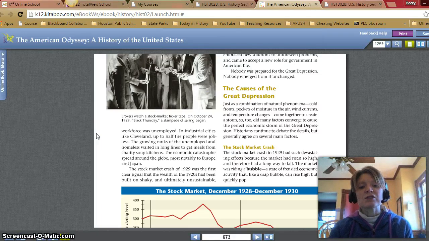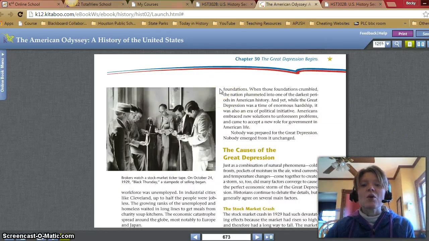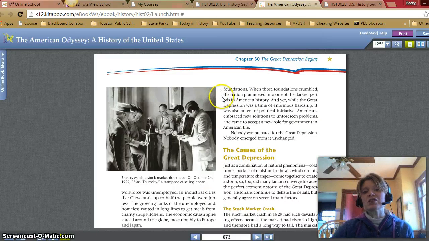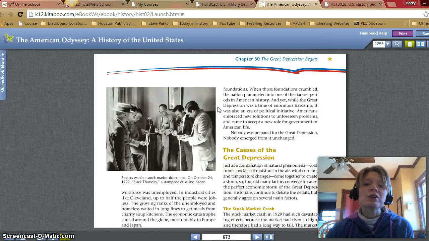The economic catastrophe spread around the globe, most notably to Europe and Japan. The stock market crash of 1929 was the first clear signal the wealth of the 1920s had been built on shaky and ultimately unsustainable foundations. When these foundations crumbled, the nation plummeted into one of the darkest periods in American history. And yet, while the Great Depression was a time of enormous hardship, it was also an era of political initiative. Americans embraced new solutions to unforeseen problems and came to accept a new role for government in American life. Nobody was prepared for the Great Depression, and nobody emerged from it unchanged.